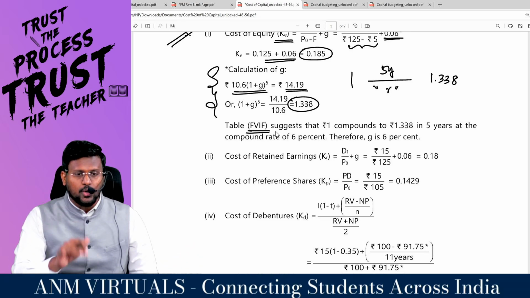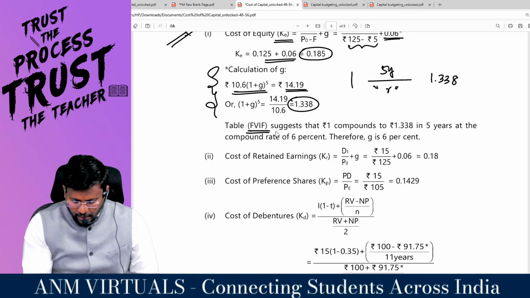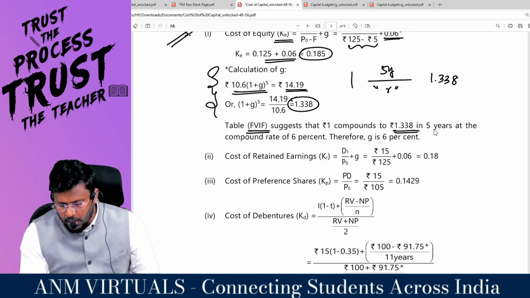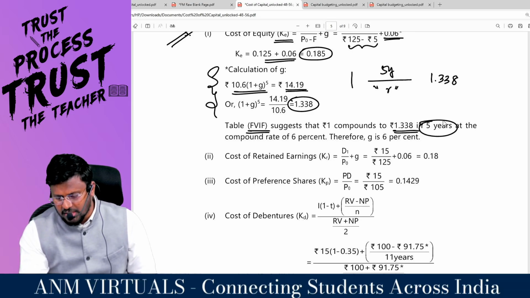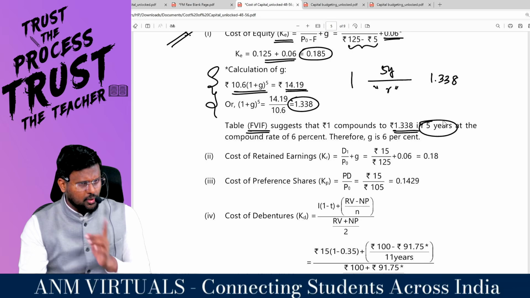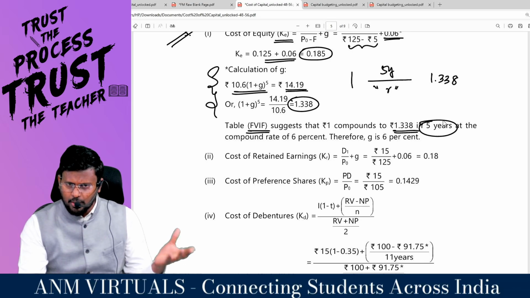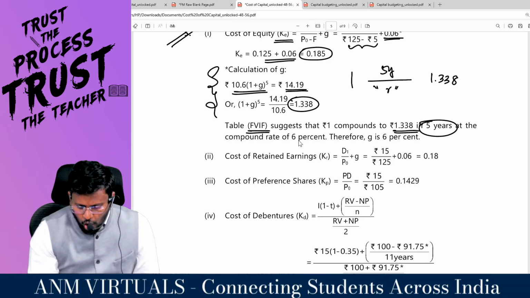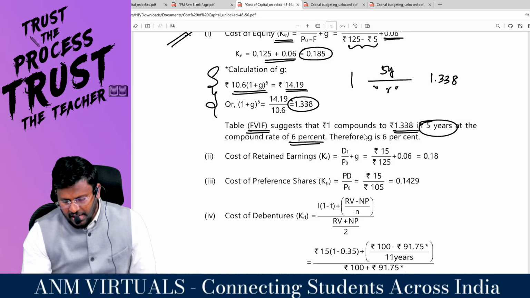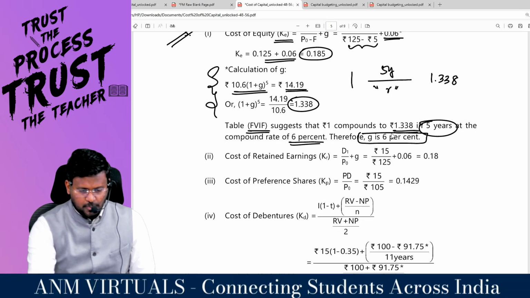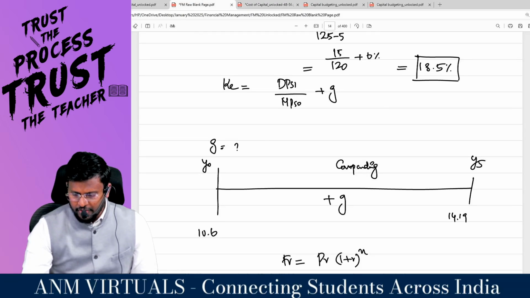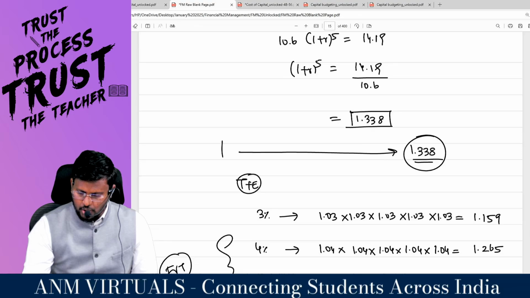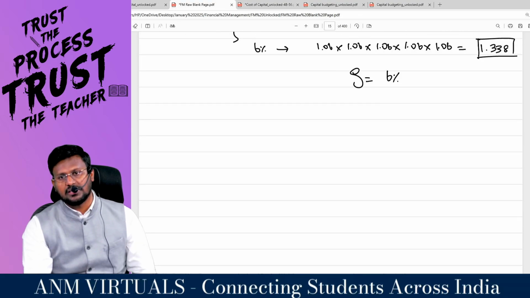I will show you both the present value and future value tables. Give me some time. Look at how 1 compounds to 1.338 in how many years. Exactly my explanation: today's 1 rupee will become 1.338 rupees after 5 years, at a compounded rate of how much percent? Therefore, G is equal to 6%. Comfortable? So we also got 18.5%. KE itself, this much working is there.